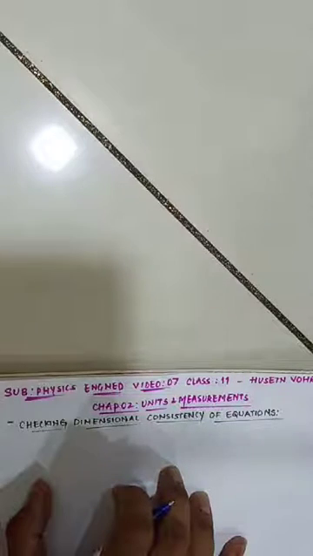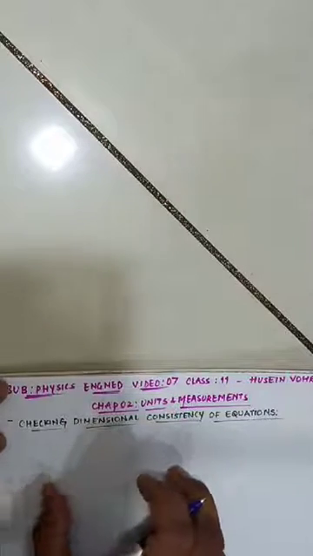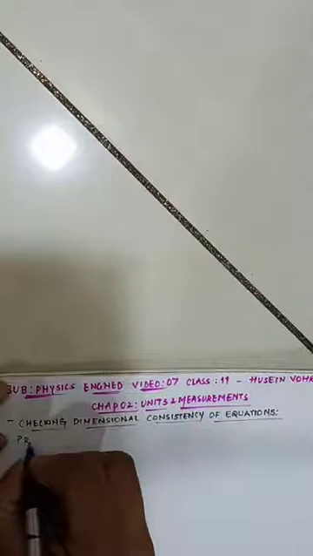In order to say whether the equation is correct or not, we have to check by using dimensions. First we have to check whether the dimensions of all the quantities in the given equation are the same. If they are the same, according to the homogeneity principle, we can say that the equation is dimensionally correct, else it is not correct. So moving ahead to the next, that is the principle of homogeneity of dimensions.